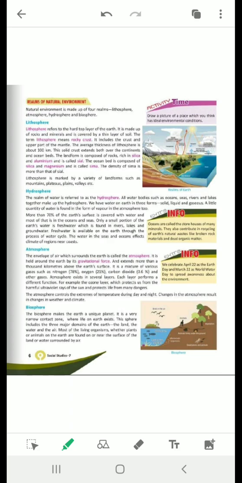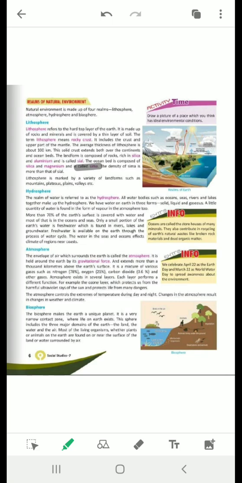Okay, so now this lithosphere has two layers, that is your Sial and Sima. So this Sial is constituted of silica and aluminium. Always remember this word Sial, Si comes from silica and Al comes from aluminium. So together this forms Sial. And the other one, that is your Sima, has been formed of silica and magnesium. So your Si is from silica and Ma is from your magnesium. So this Sima rock forms the ocean basin. It means you can find this in the ocean bed.